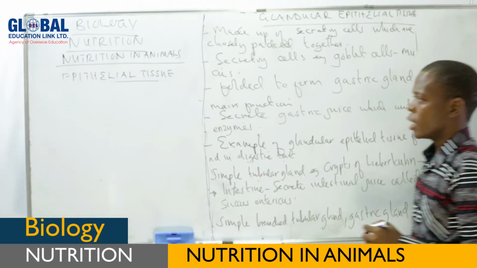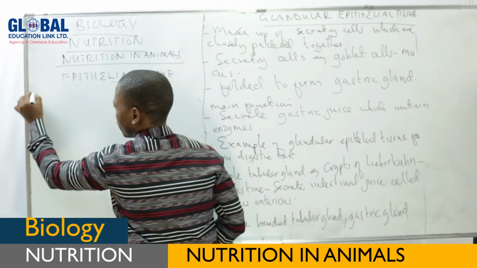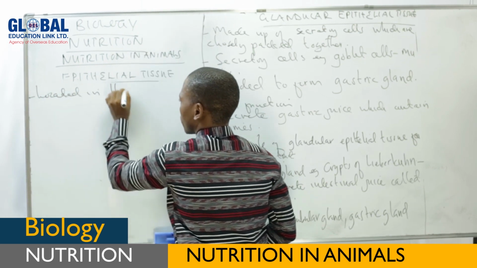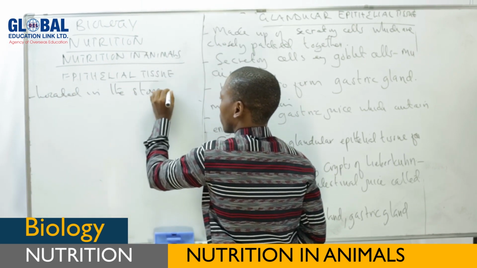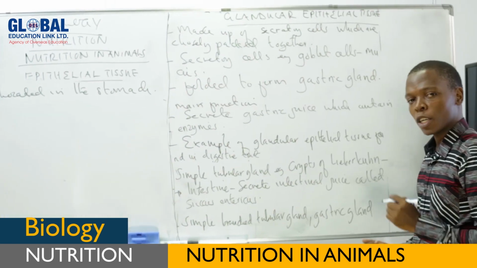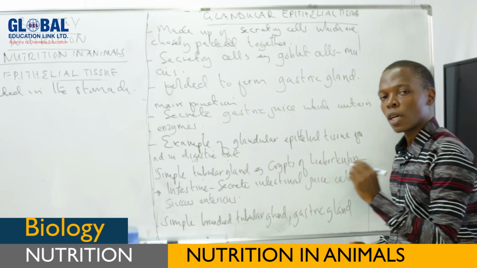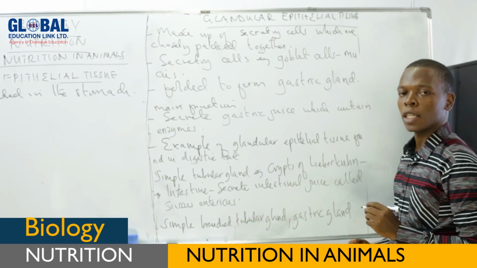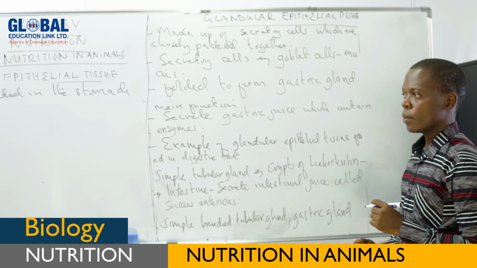This gastric gland is located in the stomach. And we know the main function of this gastric gland is to secrete gastric juice, and one of the components of gastric juice is enzymes.